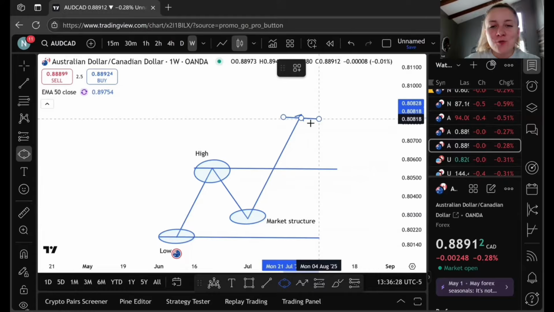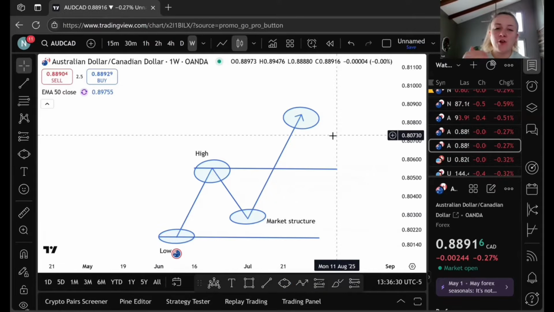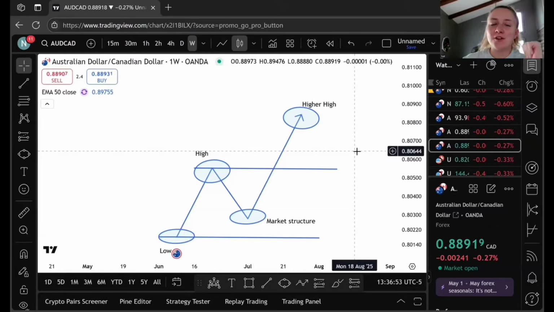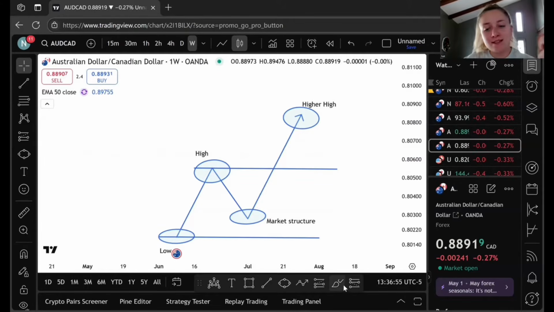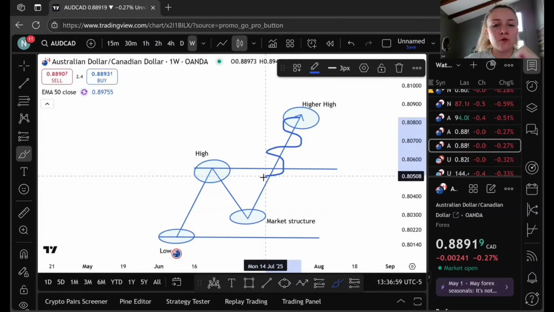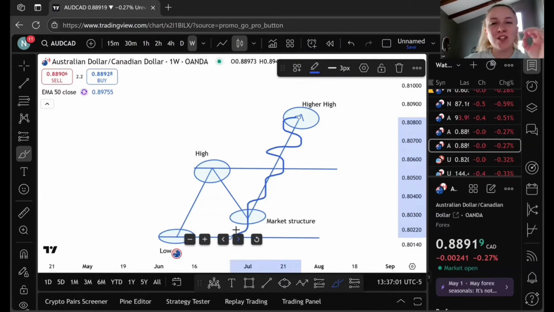However, at this point right here, price has finally decided to close above our high, creating a higher high, which means that we have shifted bullish. Because remember, bullish markets have higher highs and higher lows, and bearish markets have lower lows and lower highs. Since we have a higher high, we now need to identify our higher low. And the way we do that is simply grab yourself this brush tool, pretend that this is a path, okay? You're walking on a path until you have to change direction and no longer have a path to walk on. That is where your higher low goes.